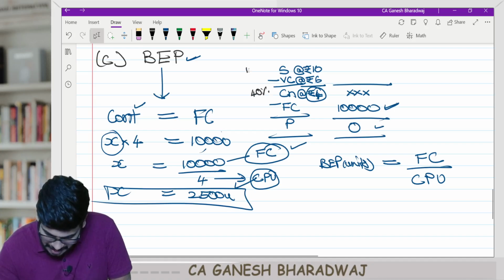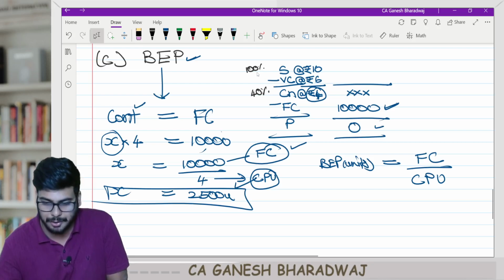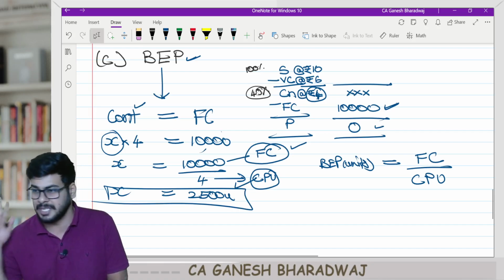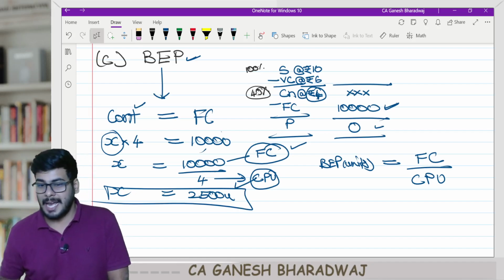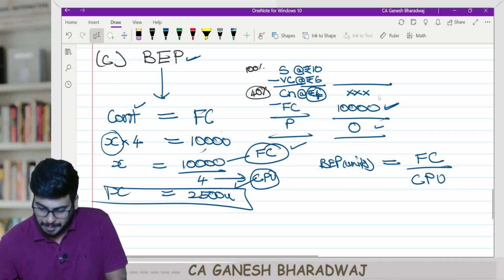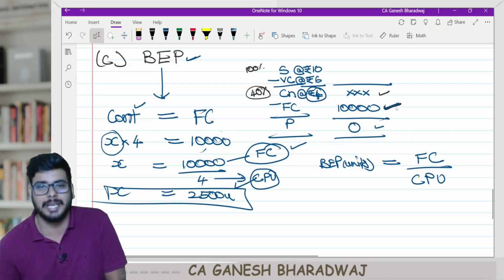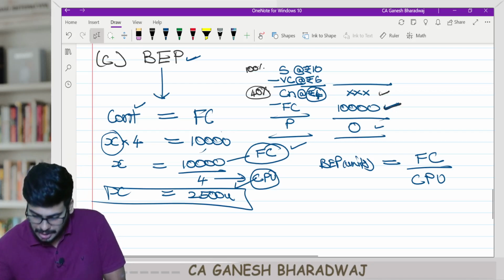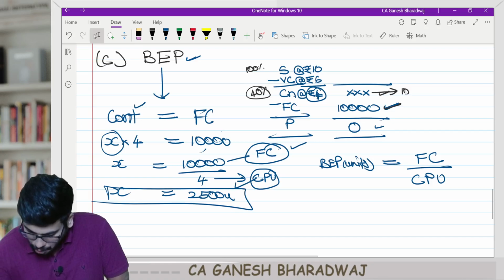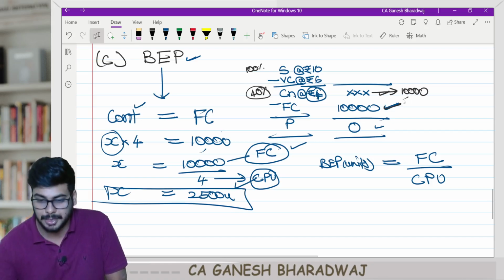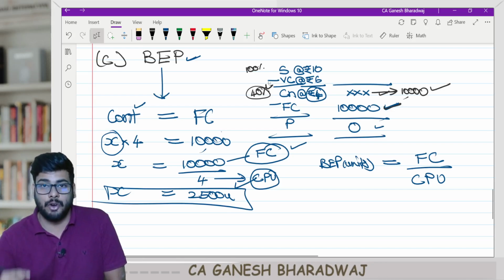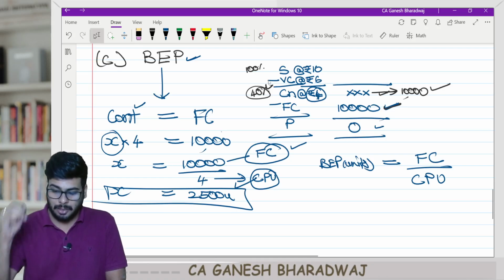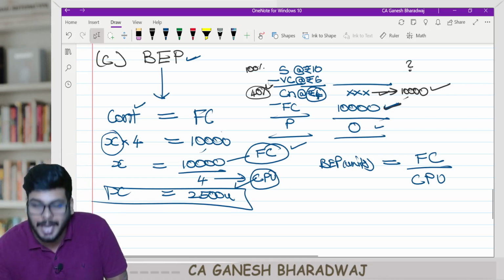That is, if I make a sale worth 100 rupees, I generate a contribution of 40 rupees. Break-even point happens where my contribution is exactly equal to fixed cost. Or in other words, I should earn a contribution of 10,000 rupees. Now, if 10,000 is 40 percentage, for me to earn a contribution of 10,000, how much sale should I have made?